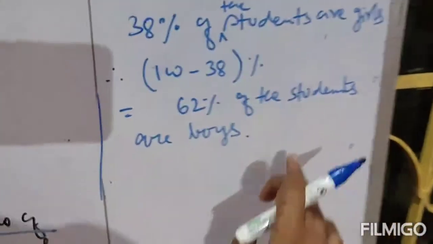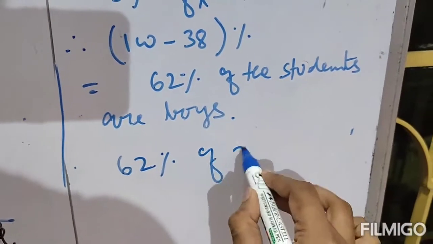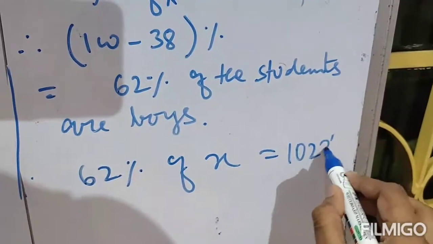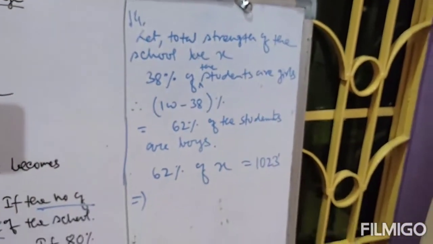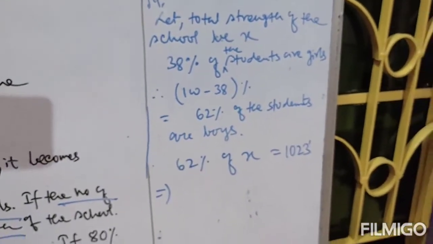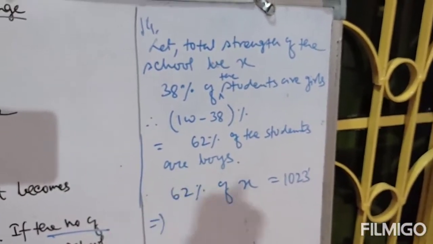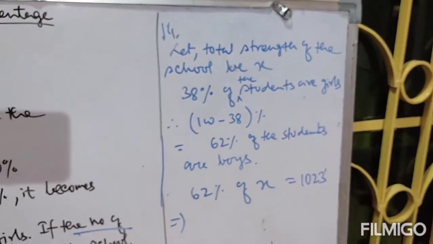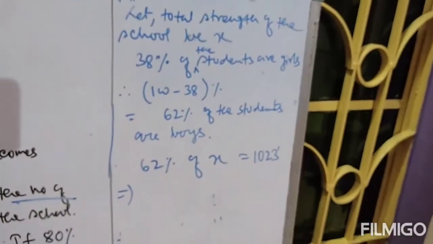That means you can write 62% of X equals 1023, because out of total strength X, 62% are boys, and the number of boys already given is 1023, so these two are equal.